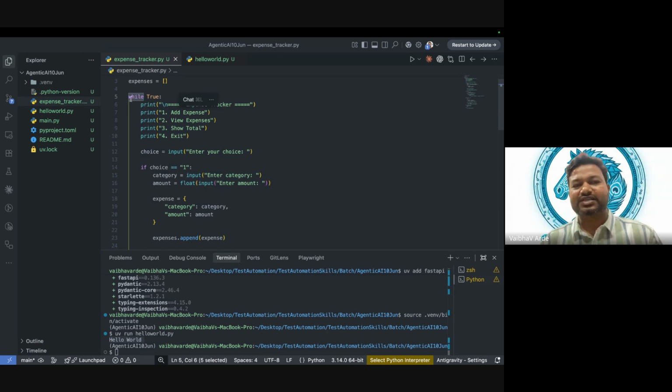So see, now this is an expense tracker. Do you know how many expenses you are going to add? You don't know, right? And that's the reason we have while over here. Making sense?